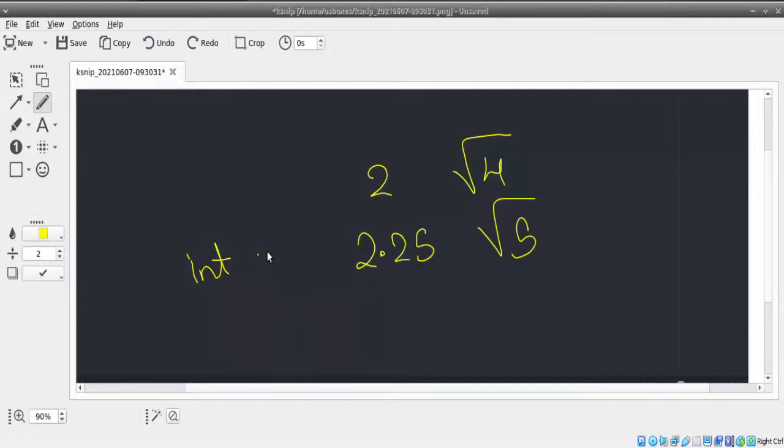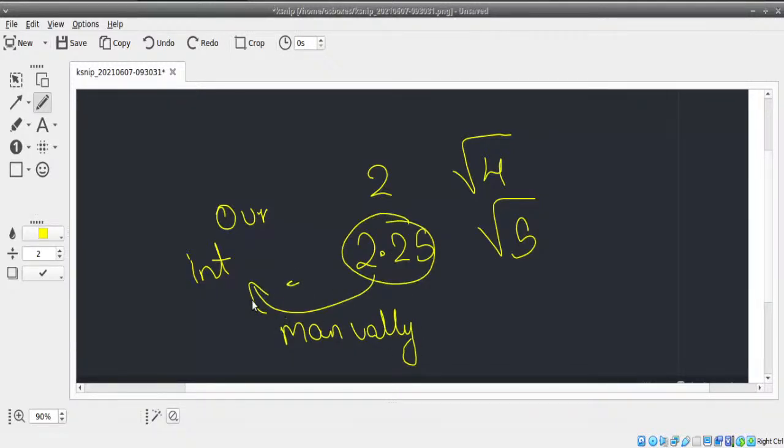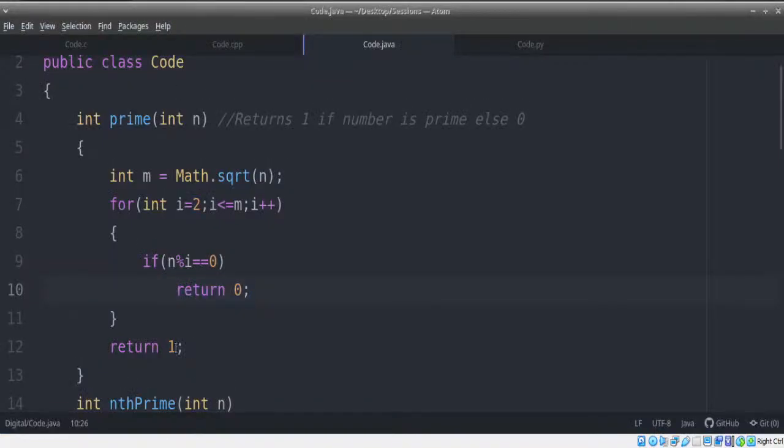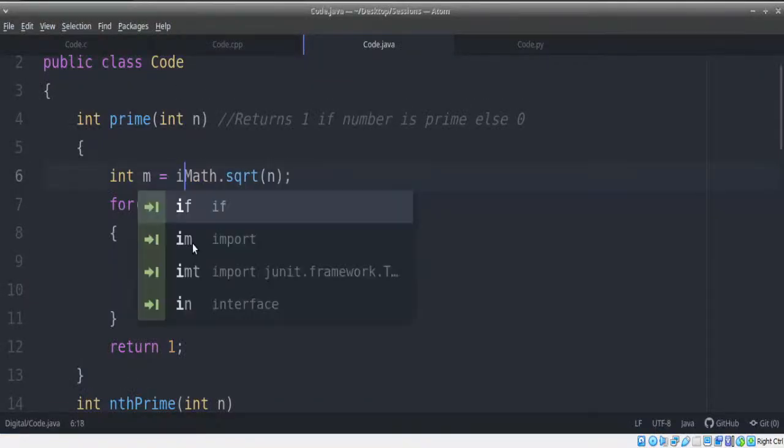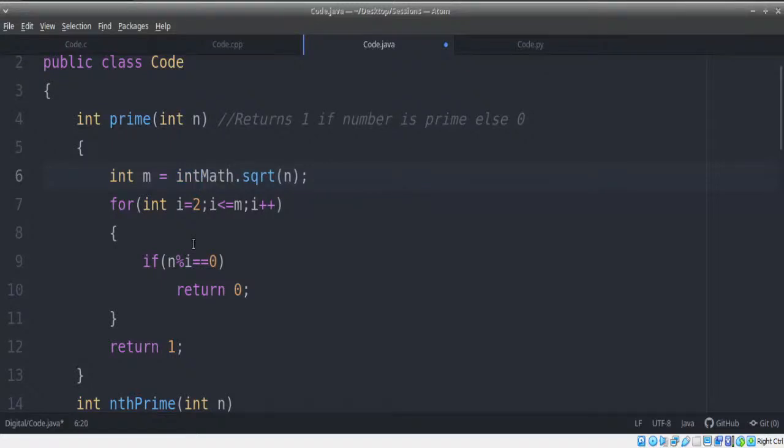We can only do this if we ourselves explicitly, manually specify that we are converting this over to integer. If we don't specify that, it's always going to give an error. So we need to write here that whatever result is coming, we are converting that to integer. This is done by writing int in brackets before it.